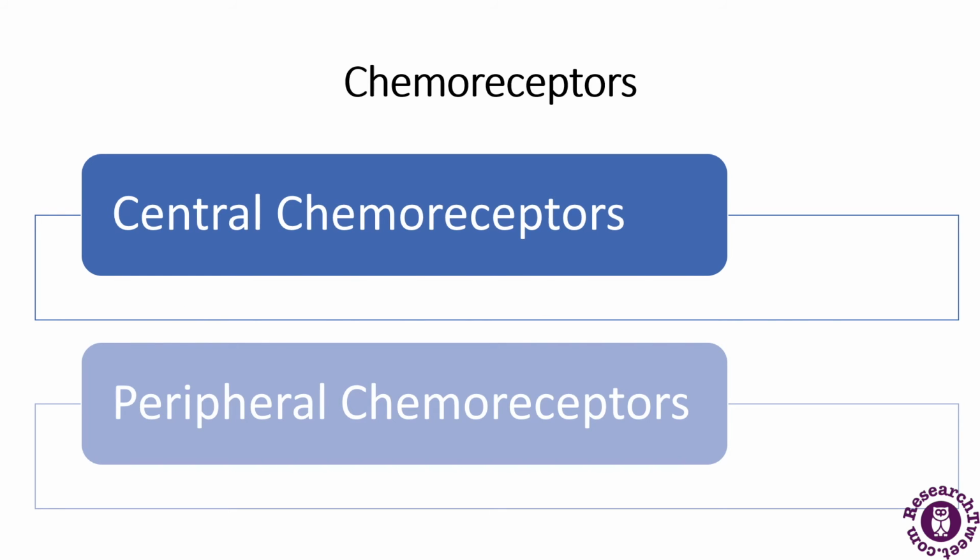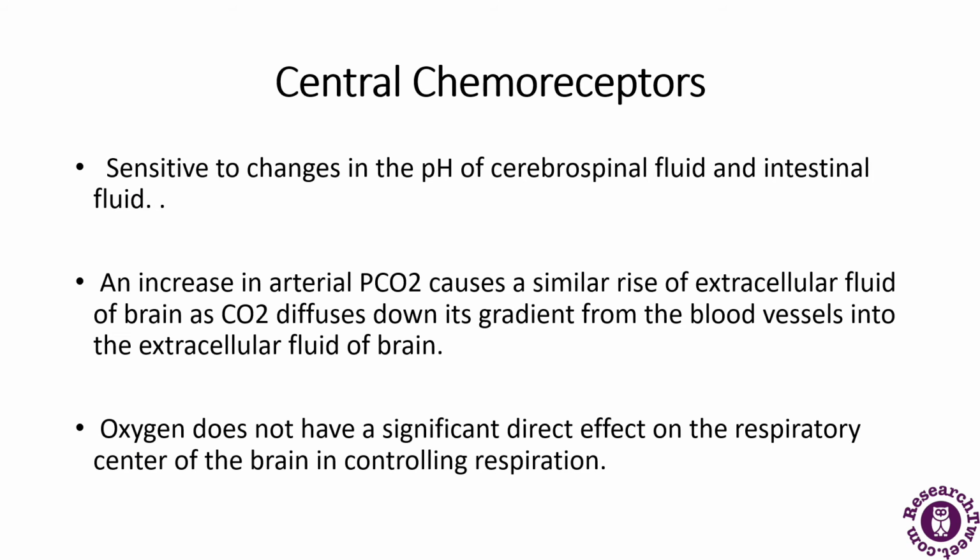First we will talk about the central chemoreceptors. These are located near the medulla in the central nervous system. They are very sensitive to changes in the pH of the cerebrospinal fluid and interstitial fluid. An increase in the arterial partial pressure of carbon dioxide will cause a similar rise in the partial pressure in the extracellular fluid of the brain, as CO2 diffuses down its gradient from the blood vessel into the extracellular fluid of the brain. This is how a central chemoreceptor functions.